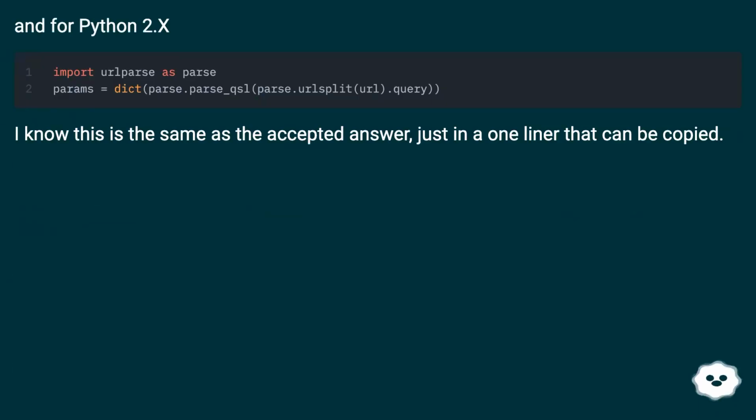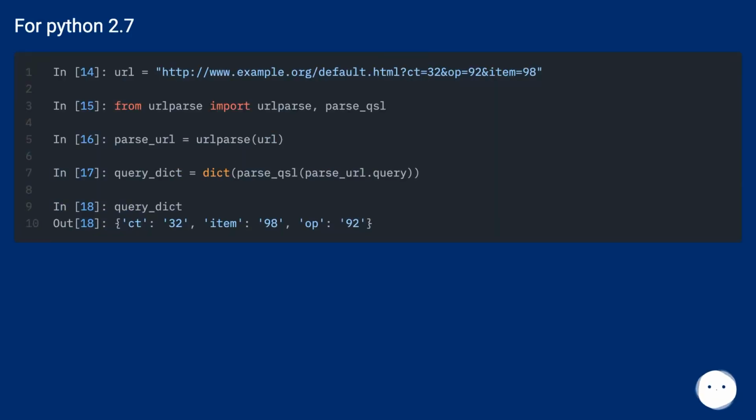And for Python 2.x, I know this is the same as the accepted answer, just in a one-liner that can be copied. For Python 2.7,